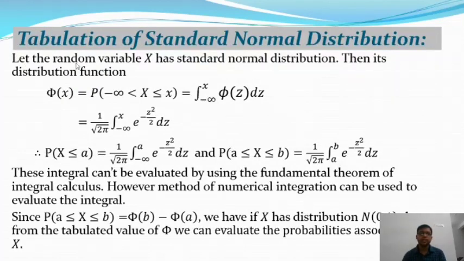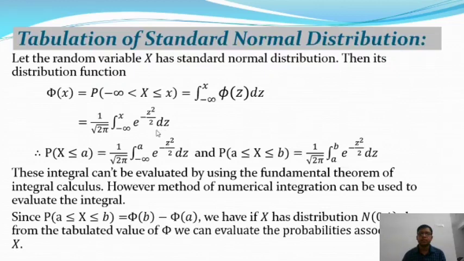Okay. So let the random variable capital X have a standard normal distribution, then its distribution function, this is the distribution function of a standard normal distribution, phi of x is equal to the probability that X is less than or equal to small x, and this is equal to the integral from minus infinity to x of phi z dz. And you know phi z is the probability density function of a standard normal distribution. It is 1 by root 2 pi, integration over minus infinity to x, e to the power minus z square by 2 into dz.